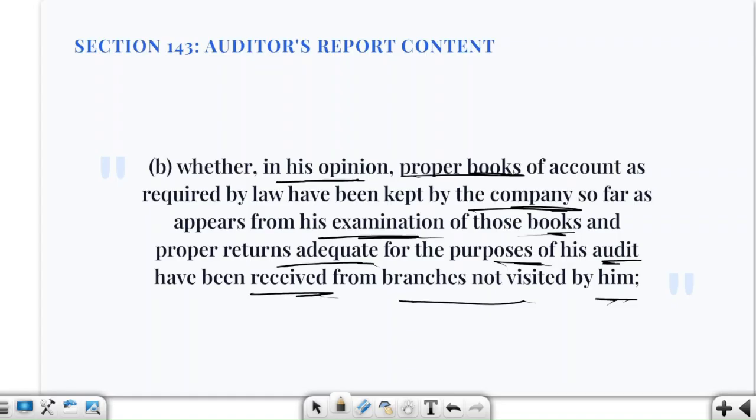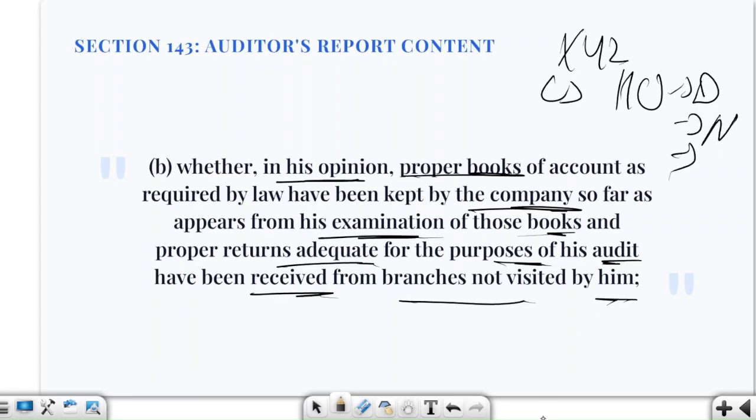For example, XYZ Limited has its head office in Delhi, and its inventory warehouse in Noida. We also see that it has some branch offices, let us say in Chennai. Now the auditor is not going to visit Chennai, he will check whether Chennai had sent adequate financial returns for audit purposes or not. Okay, this is clear.